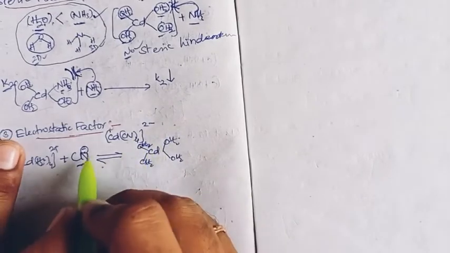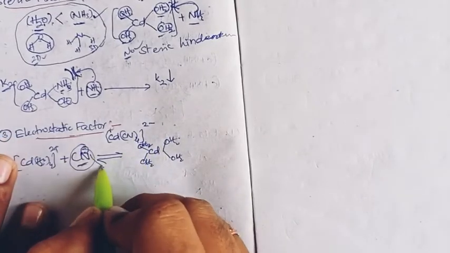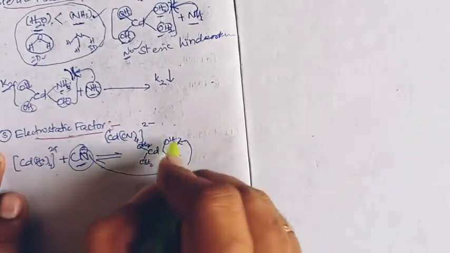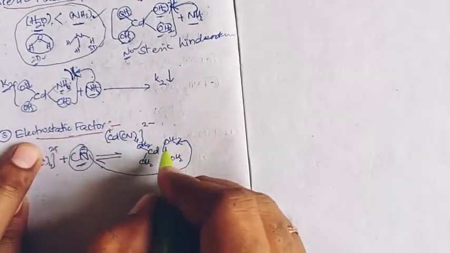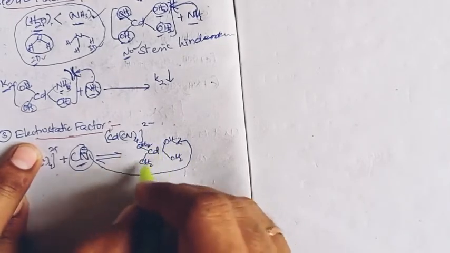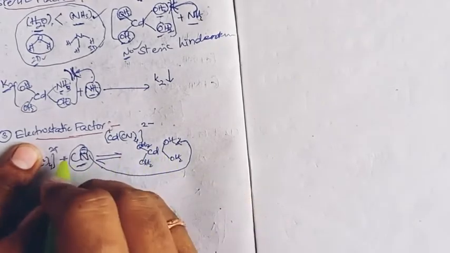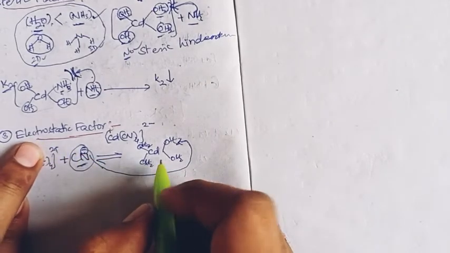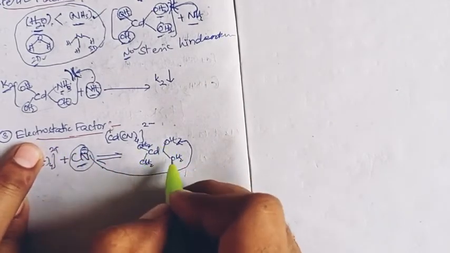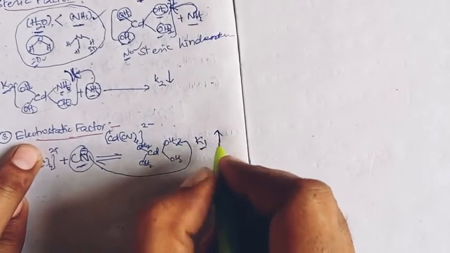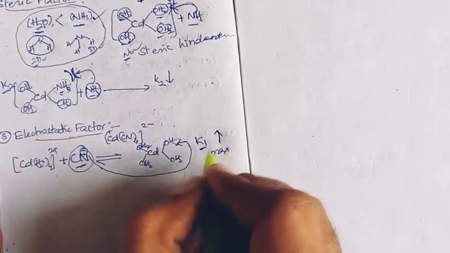When this neutral complex is attacked by the cyanide anion, there are no electrostatic repulsions from the four aqua ligand sites. As there is no electrostatic hindrance from the pre-coordinated aqua sites, K1 has the maximum value.